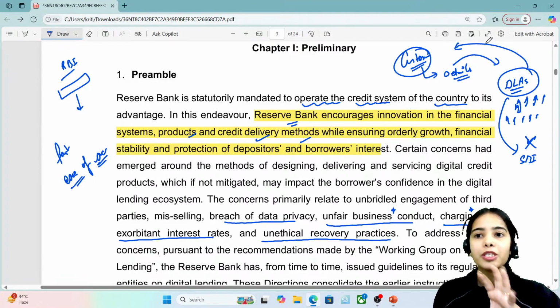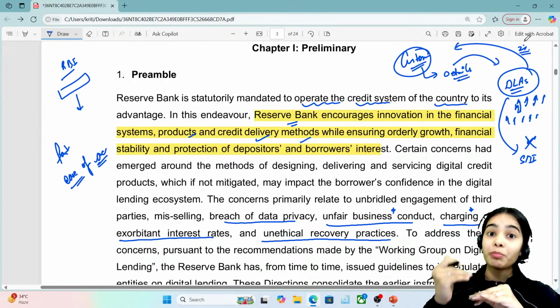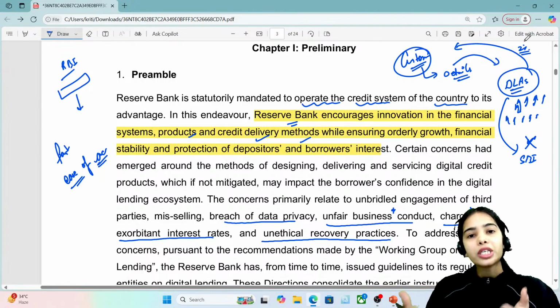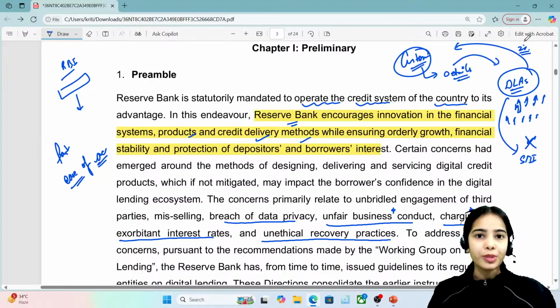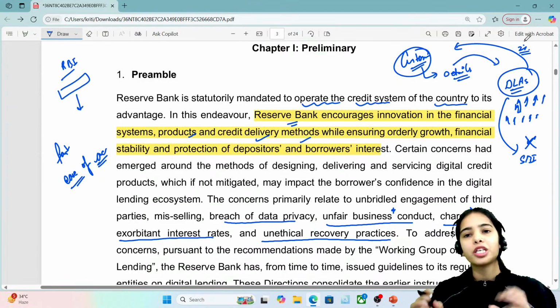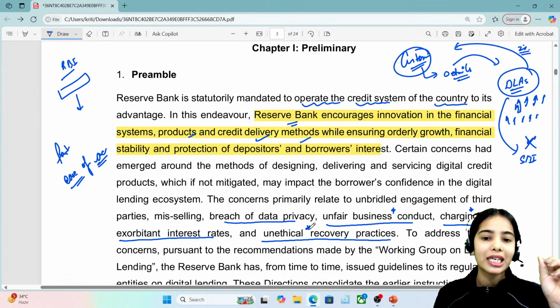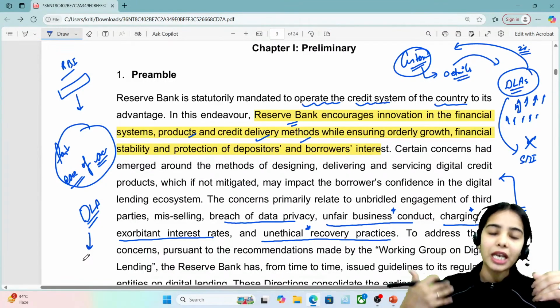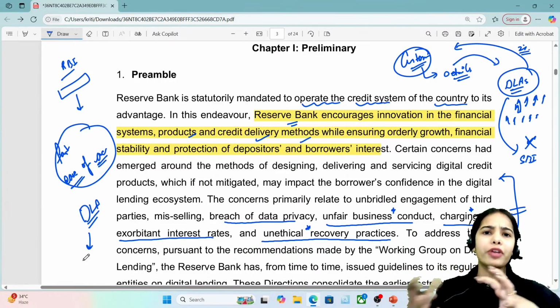Now the digital lending app is showing that initially they are only taking 2% interest, which will increase on a monthly basis. The customers are not reading the documents very carefully, so the digital lending apps were working as a money lender through the online platforms, charging very high interest rates from the customers, as well as doing unethical recovery practices. So seeing all of this, the digital lending apps provide ease for the customer to take loans, but at the same time they are also engaged in various nefarious activities.